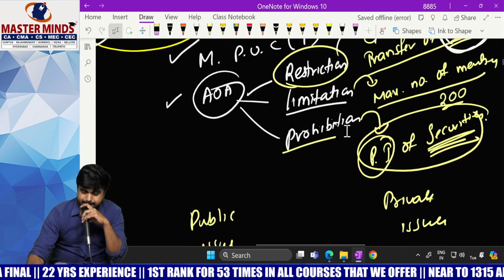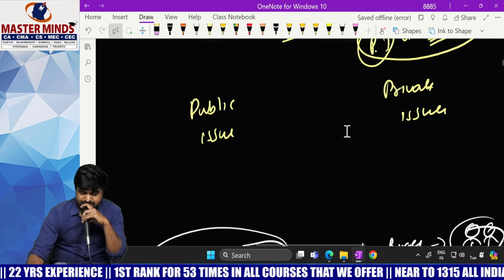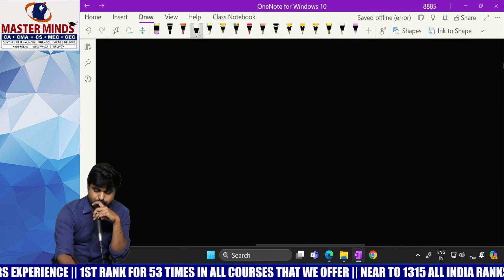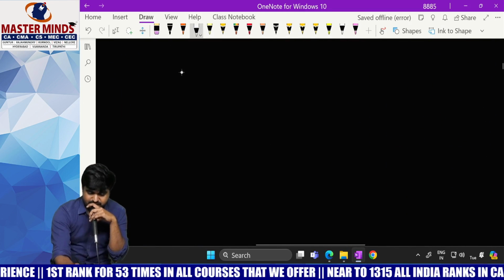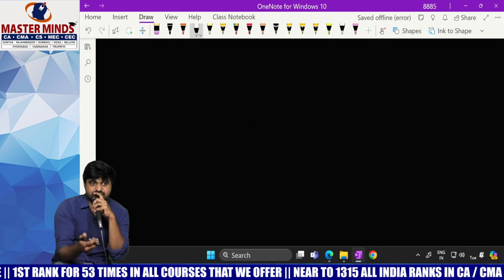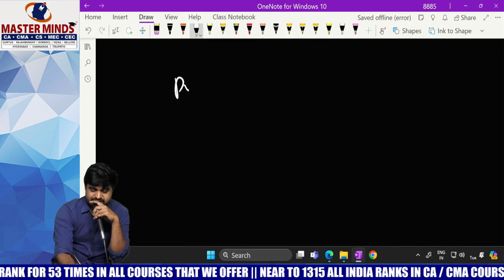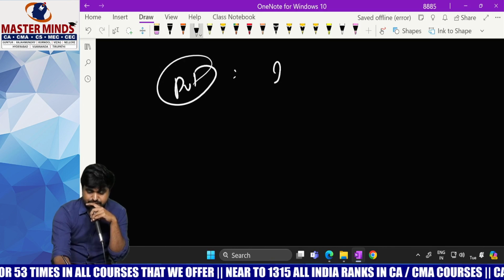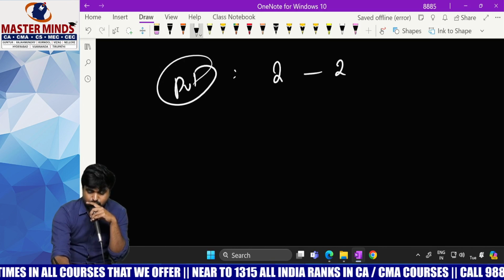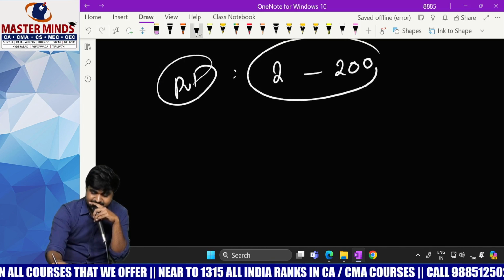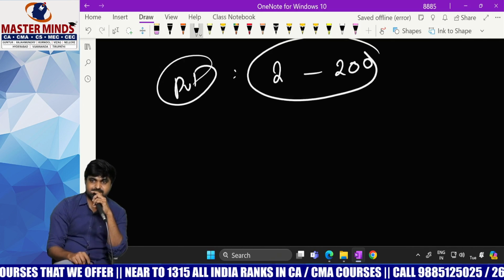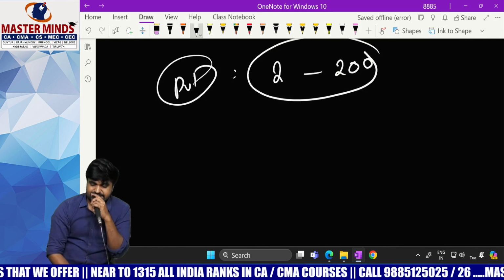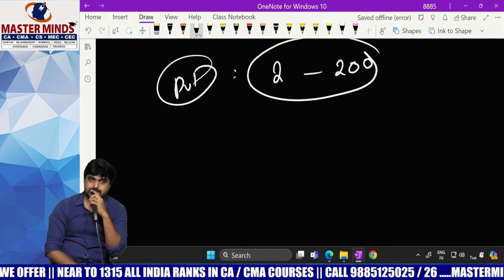Next one, limitation. By this limitation clause, we can understand the number of members in case of private company. In case of private company, minimum should be 2, maximum 200. Then how to calculate this 2 to 200 limit?